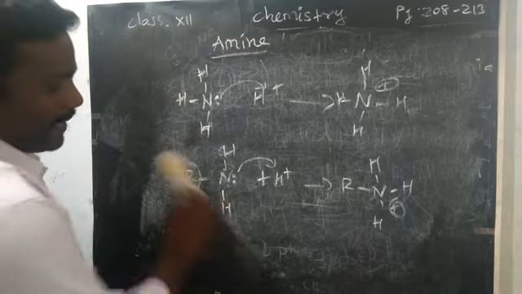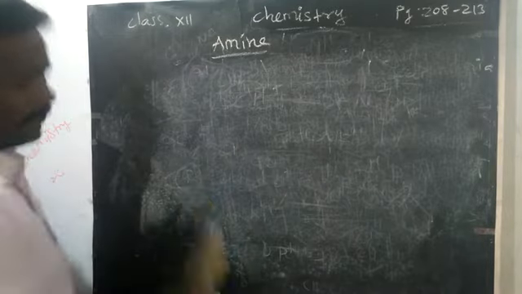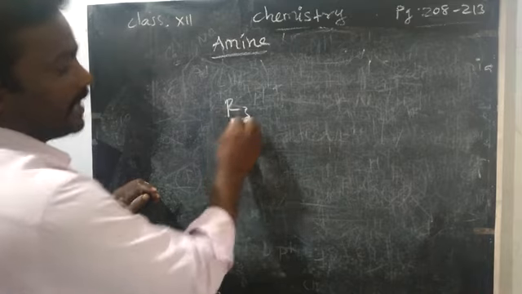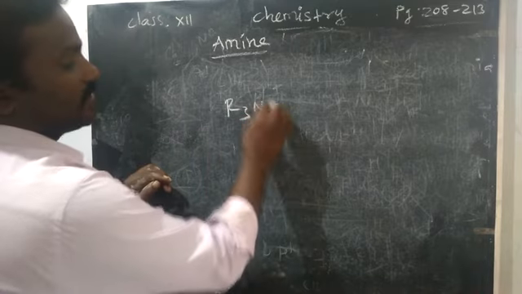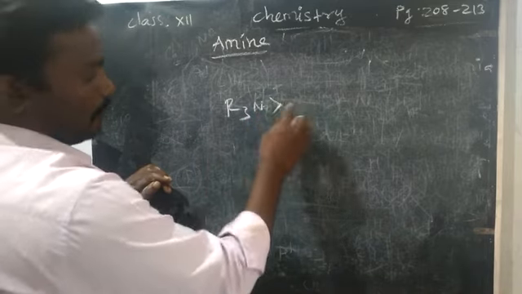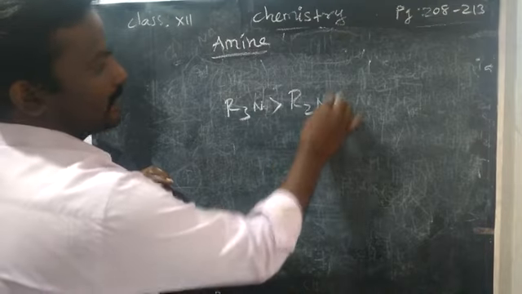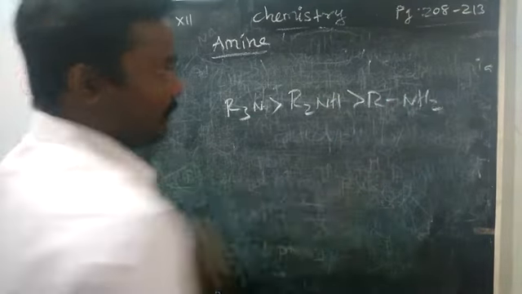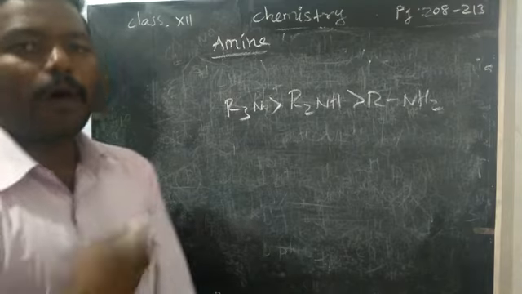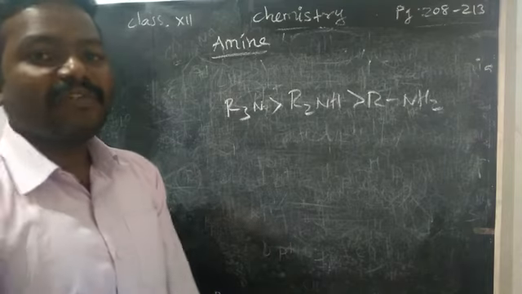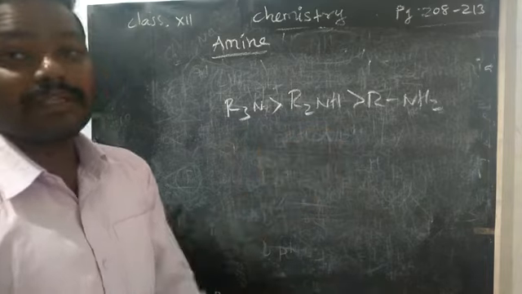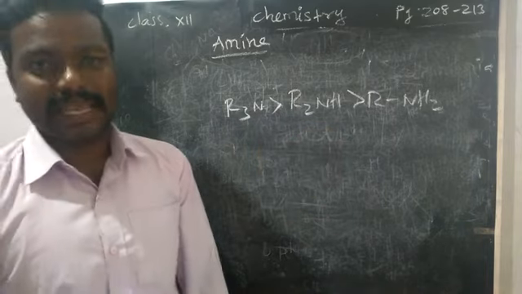Based on this property, tertiary amine, having three substitutions, should be more basic than secondary amine, then primary amine. But this is not regular in all amines; there is some deviation. Only based on substitution we cannot decide the basic character.